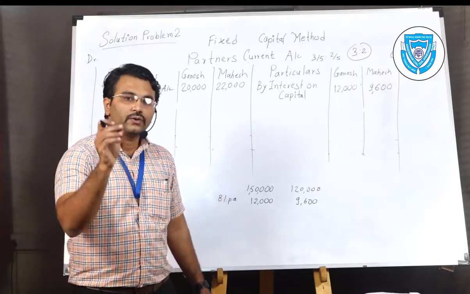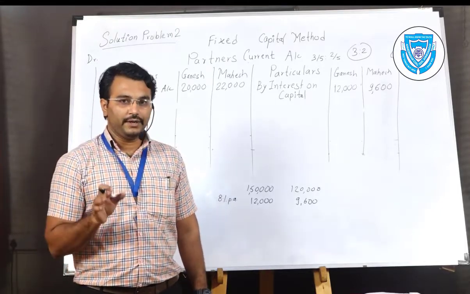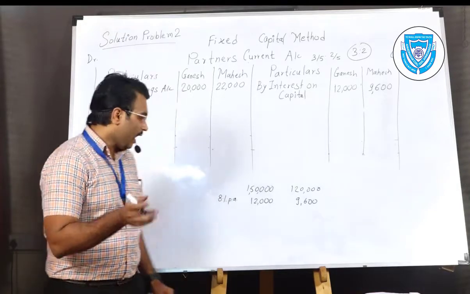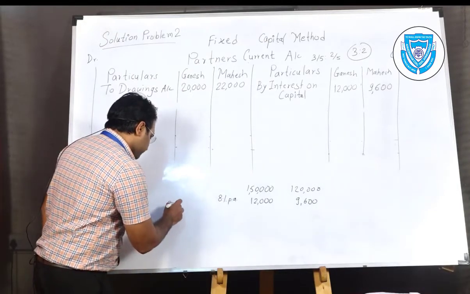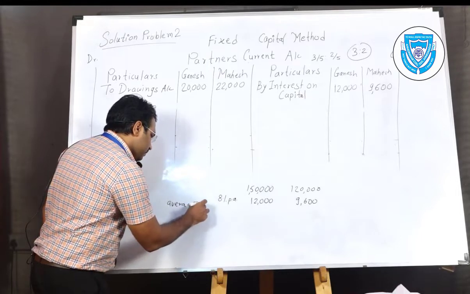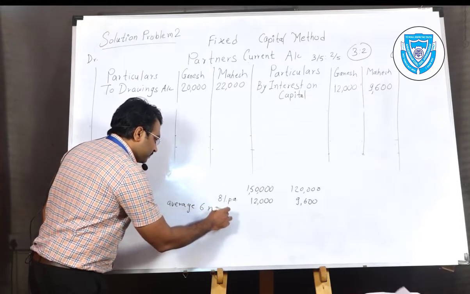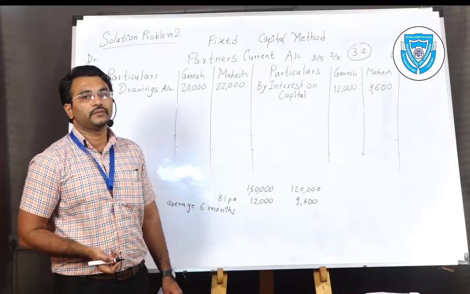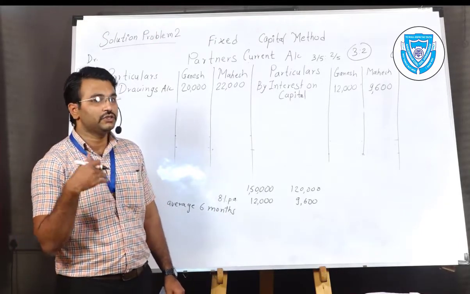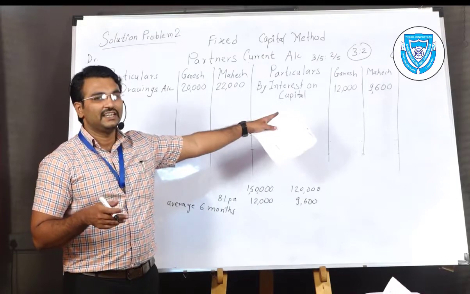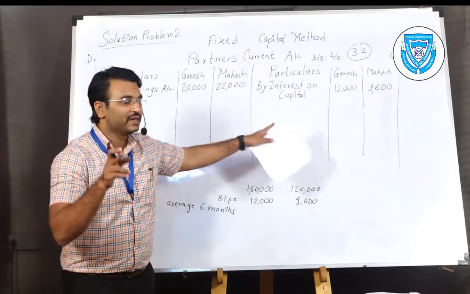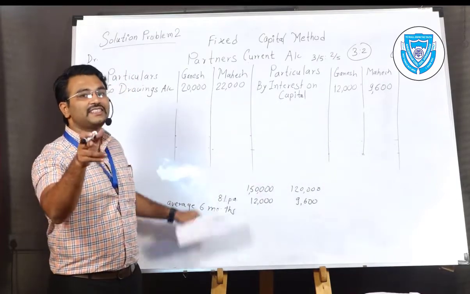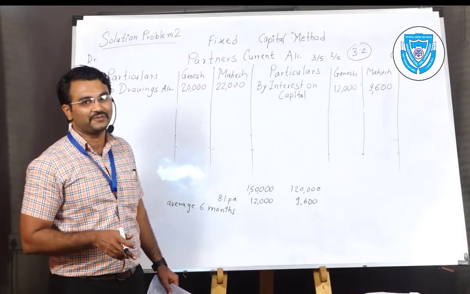If the date of drawings is not provided, at that time average 6 months interest will be charged. Sorry, here it is charged. Interest on capital is allowed. Interest on drawings is charged to the capital account.